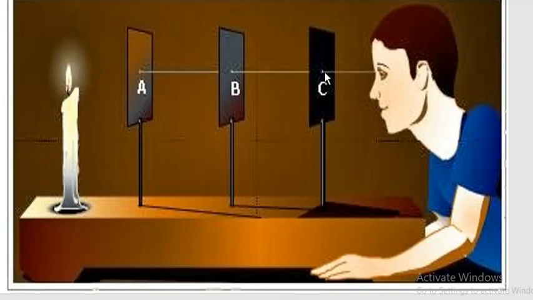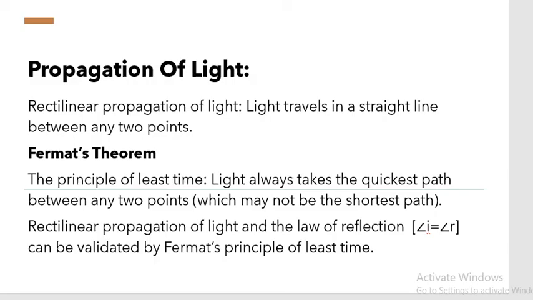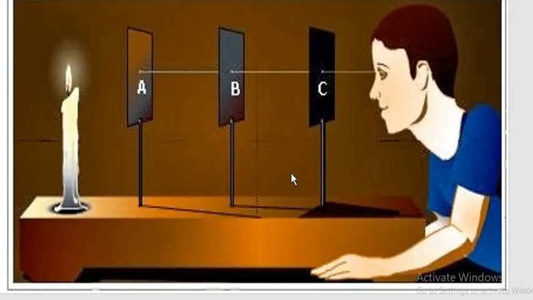This boy is watching the candle flame, and you can see the light is going in a straight line. So light travels in a straight line between any 2 or 3 points.